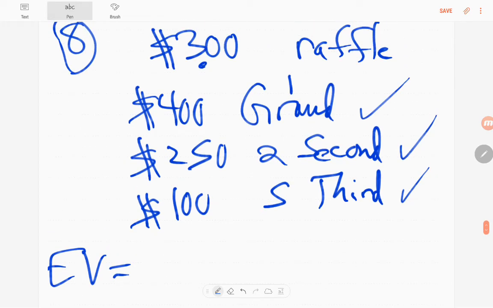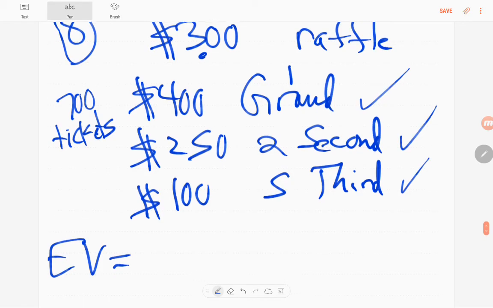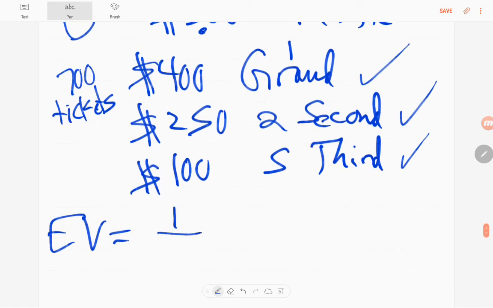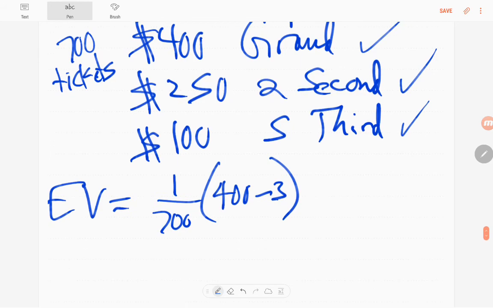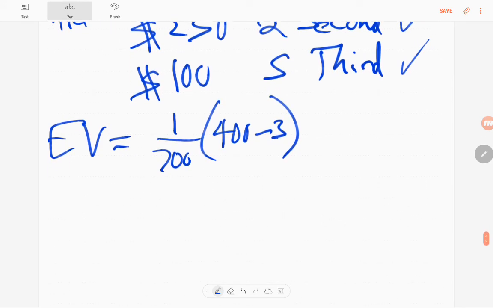Well, how many tickets did we sell? It says 700. 700 tickets total. So we just have one grand prize winning ticket. That means the probability of winning the grand prize is 1 out of 700. So what is the value associated with that? Well, we win 400, but don't forget we had to pay $3 to play the game. So you've got to subtract that from your winnings.